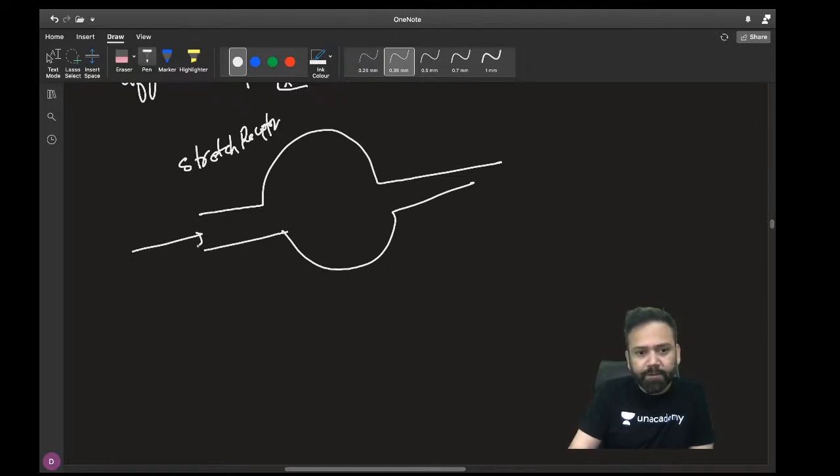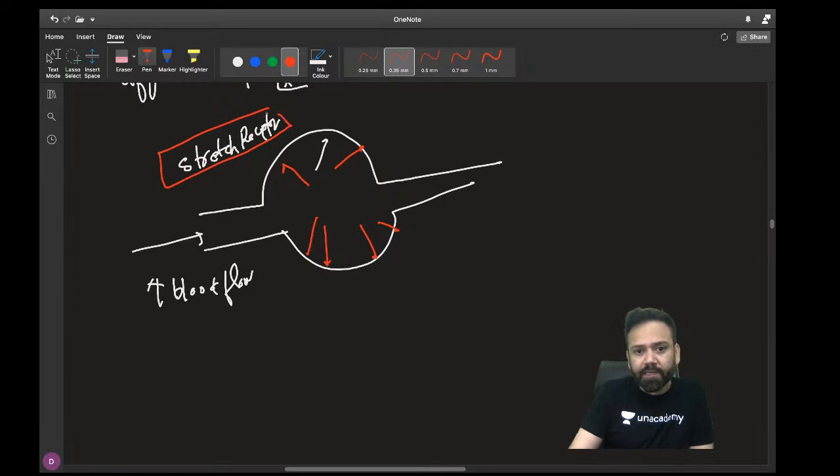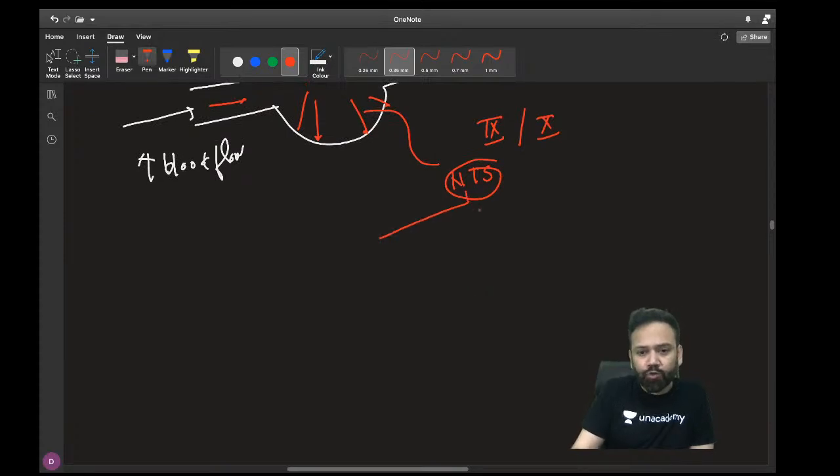Suppose there is increased blood flow. It will cause more stretch, because these are stretch receptors. It is the correct option. With increased blood flow, the signal goes by the ninth nerve from the carotid and the 10th nerve from the aortic to the nucleus tractus solitarius. Now it will supply two centers. What are those two centers? One is the vasomotor center, the other is the cardio inhibitory center.